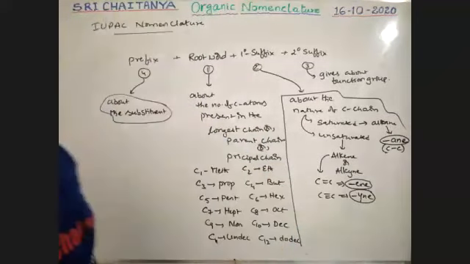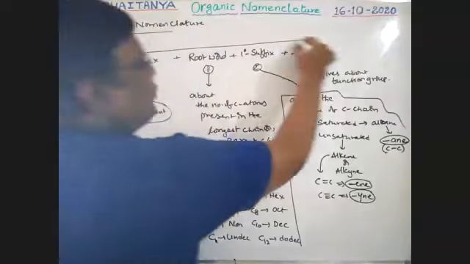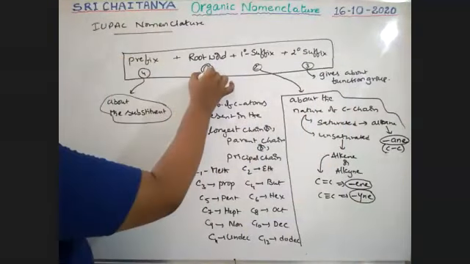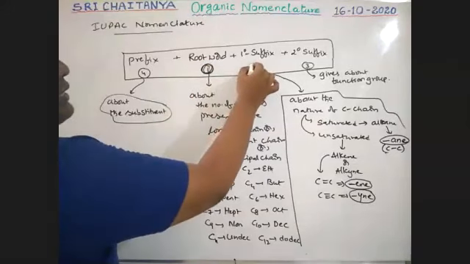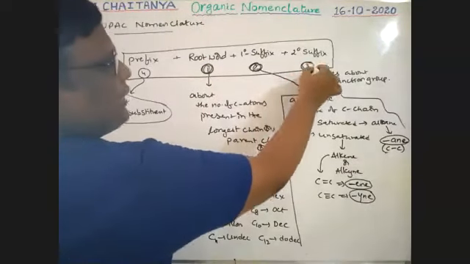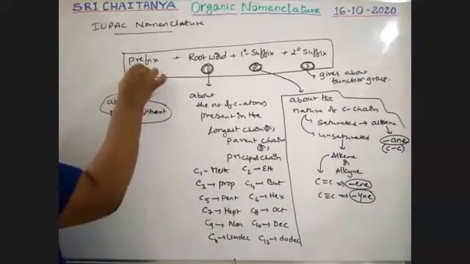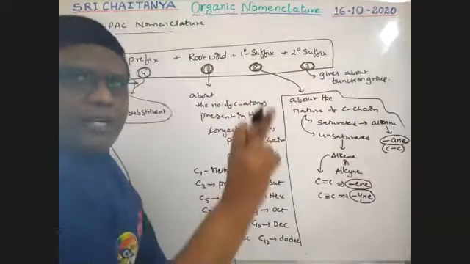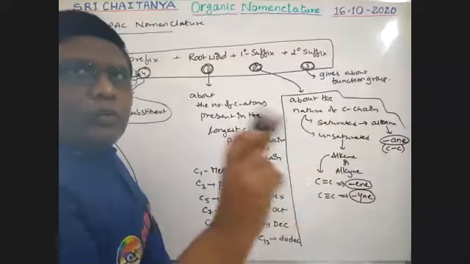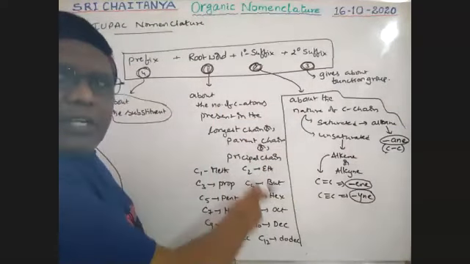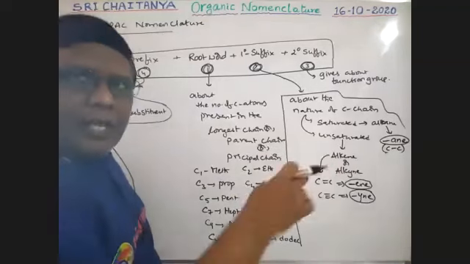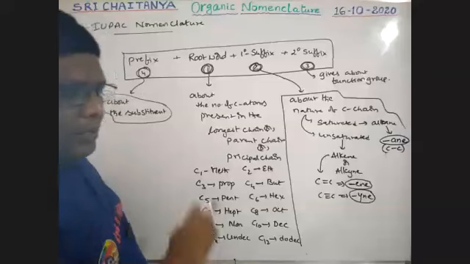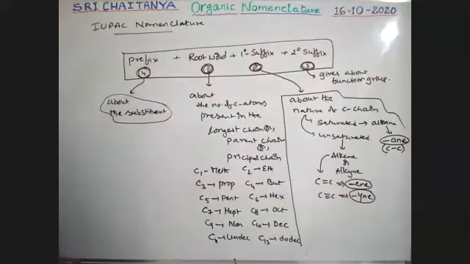First, how to name the compound. See here, this is the order, boys. First the root word, you should mention the root word. Second, primary suffix. Third, secondary suffix. Fourth, substituent. So you start your name with the root word, not with the substituent. Root word means any one of these, depending on the number of carbons present in the longest chain. That is called the parent chain or principal chain. So this is nomenclature.